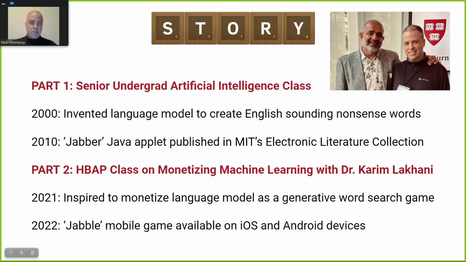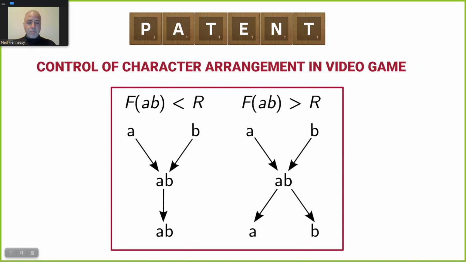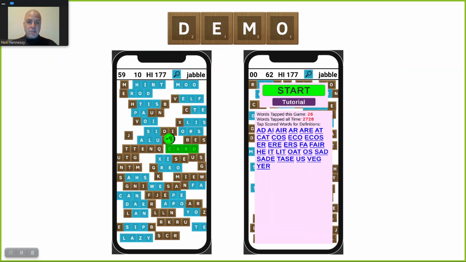And then let's fast forward to when I'm sitting in my Harvard class on machine learning with Dr. Kareem Lakhani. And I thought, you know what? Maybe I can take that language model and make some money off of it if I turn it into a generative word search game. That was fall of 2021. In June of 2022, the Jabble video game hit the iOS and Android app stores. Before I published the game, I did file a provisional patent in order to protect the earning potential of the algorithm's game mechanics. And then without further ado, we'll have a look at the game itself.